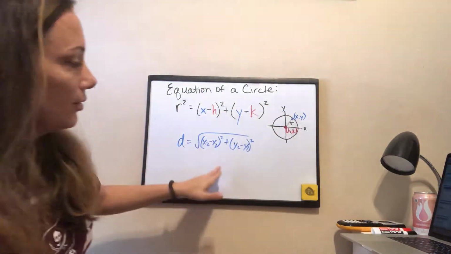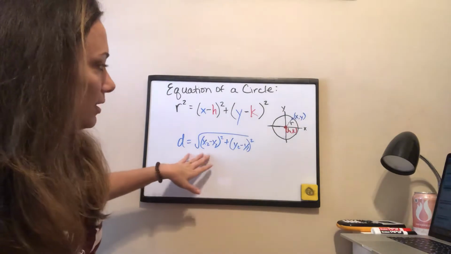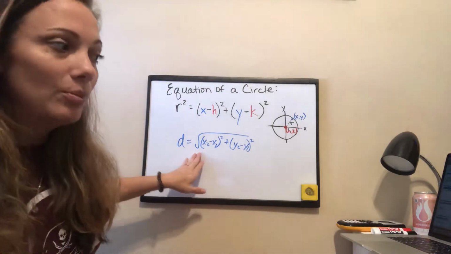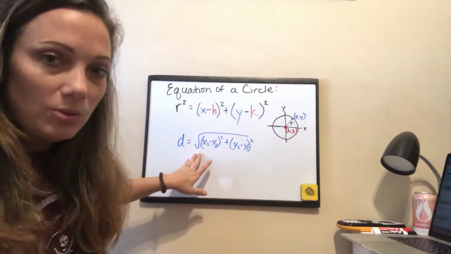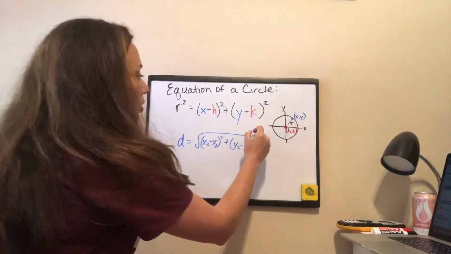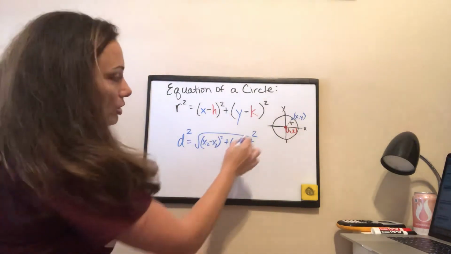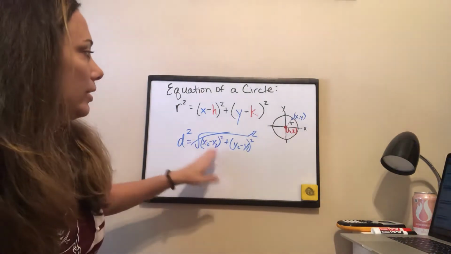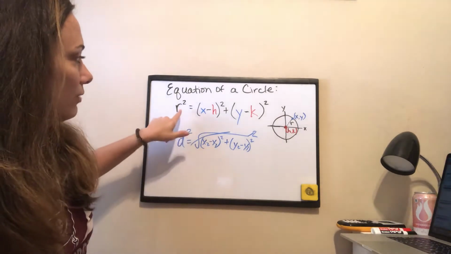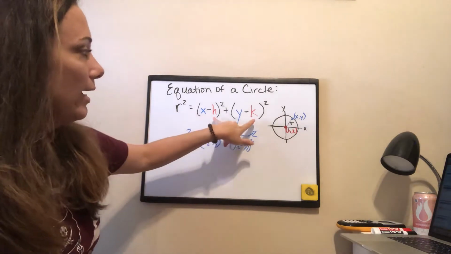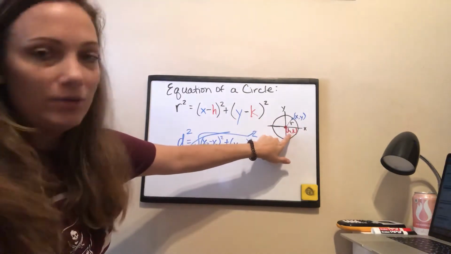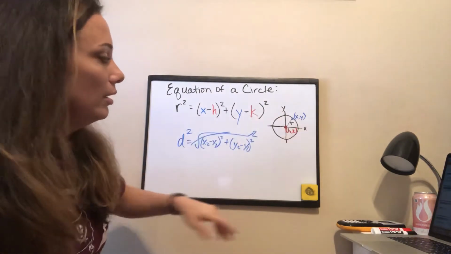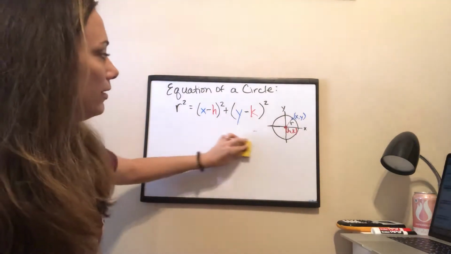We care about the distance between those 2 points, or the radius. Now the last step of going from the distance formula to the equation of a circle is, instead of leaving it as a big square root, to make it look nicer and easier to do the arithmetic with, they've simply squared both sides, which gets rid of our radical sign, or our square root. So we swapped our D for an R, we have radius squared equals, and then we don't have a second (x, y), we have an (h, k). So now we have (x minus h) squared plus (y minus k) squared. That is how they got their equation of a circle.